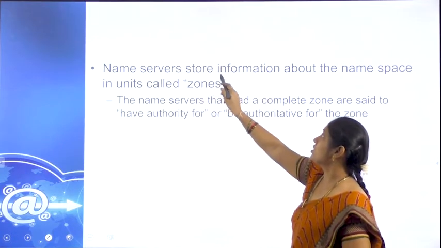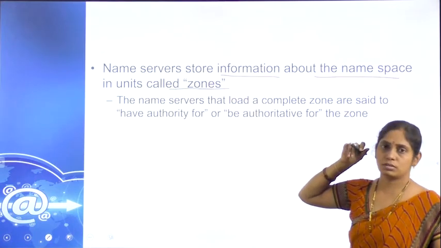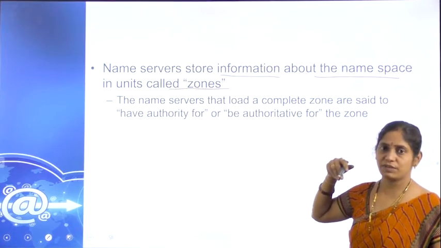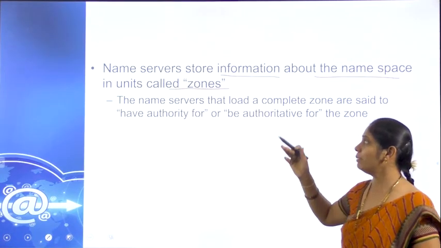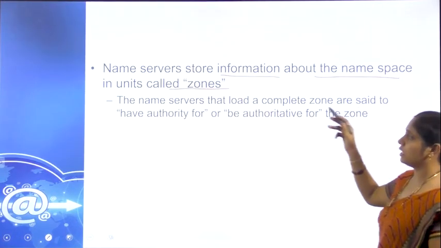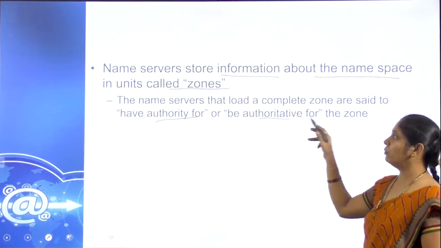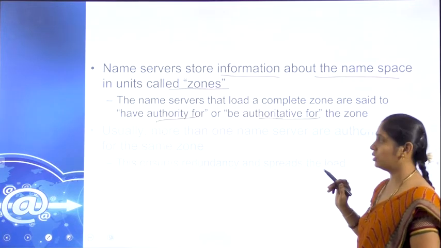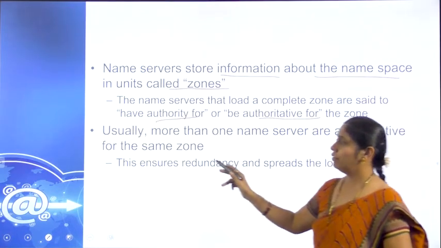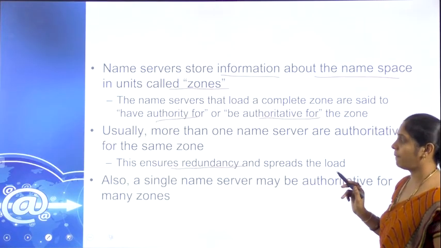So, the name server stores the information about the namespaces called zones. How many zones we have? In the previous slides we have seen. So, that is nothing but one specific zone. So, the information of that can be maintained by the servers. The name servers that load a complete zone are said to have authority, or be authoritative for that respective zone. Usually more than one name server is authoritative for the same zone. See, it ensures the redundancy and the spread of the load.